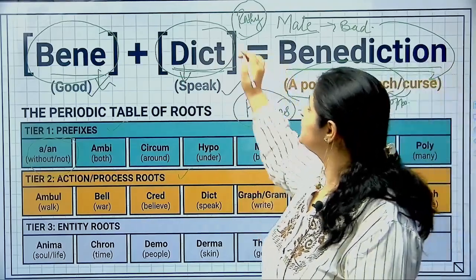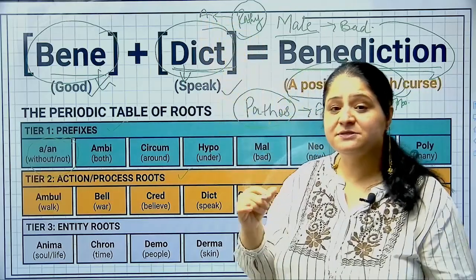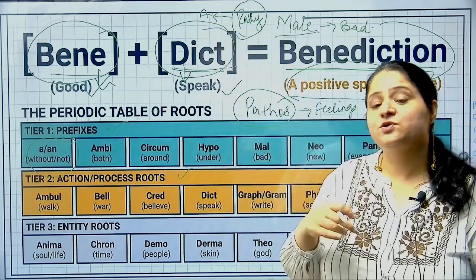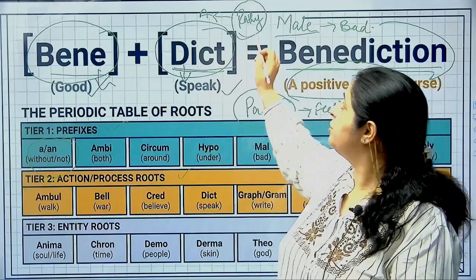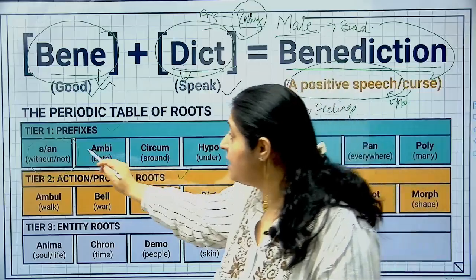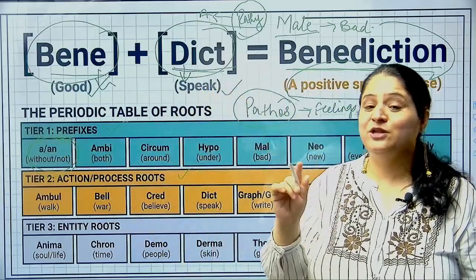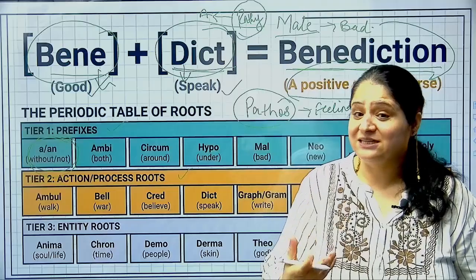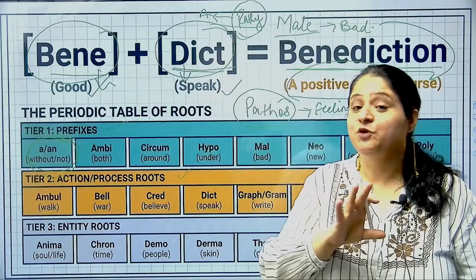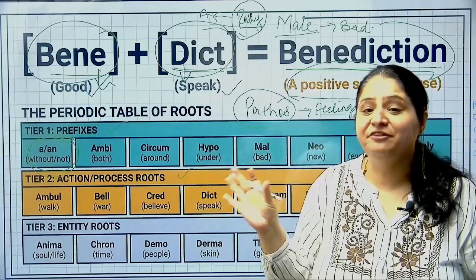Now if I prefix this word pathy with a, it becomes apathy. So apathy, now even if you do not know what apathy is, you know what pathy is. Pathy is feelings. A as a prefix means not or without. So when you say apathy, you are apathetic towards someone. That means you don't have any feelings for that person, or you can simply say you're being indifferent.